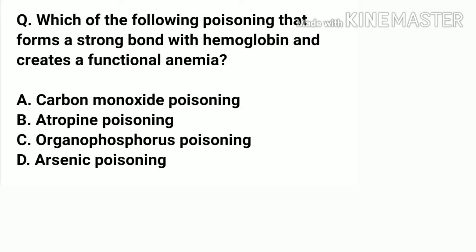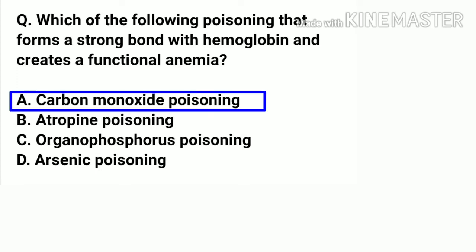Which of the following poisoning forms a strong bond with hemoglobin and creates a functional anemia? A. Carbon monoxide poisoning. B. Atropine poisoning. C. Organophosphorus poisoning. D. Arsenic poisoning. And the right answer is A.